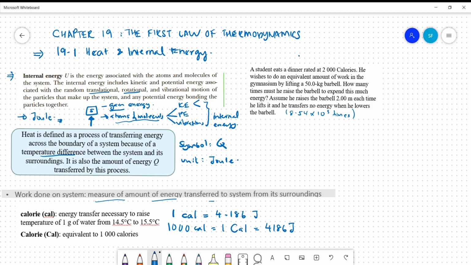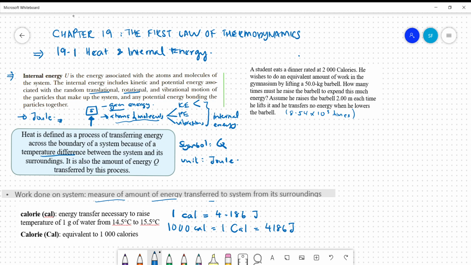So when we talk about work, we cannot say work of a system. That's wrong, because work does not belong to any system. Work is either done on the system or done by the system.